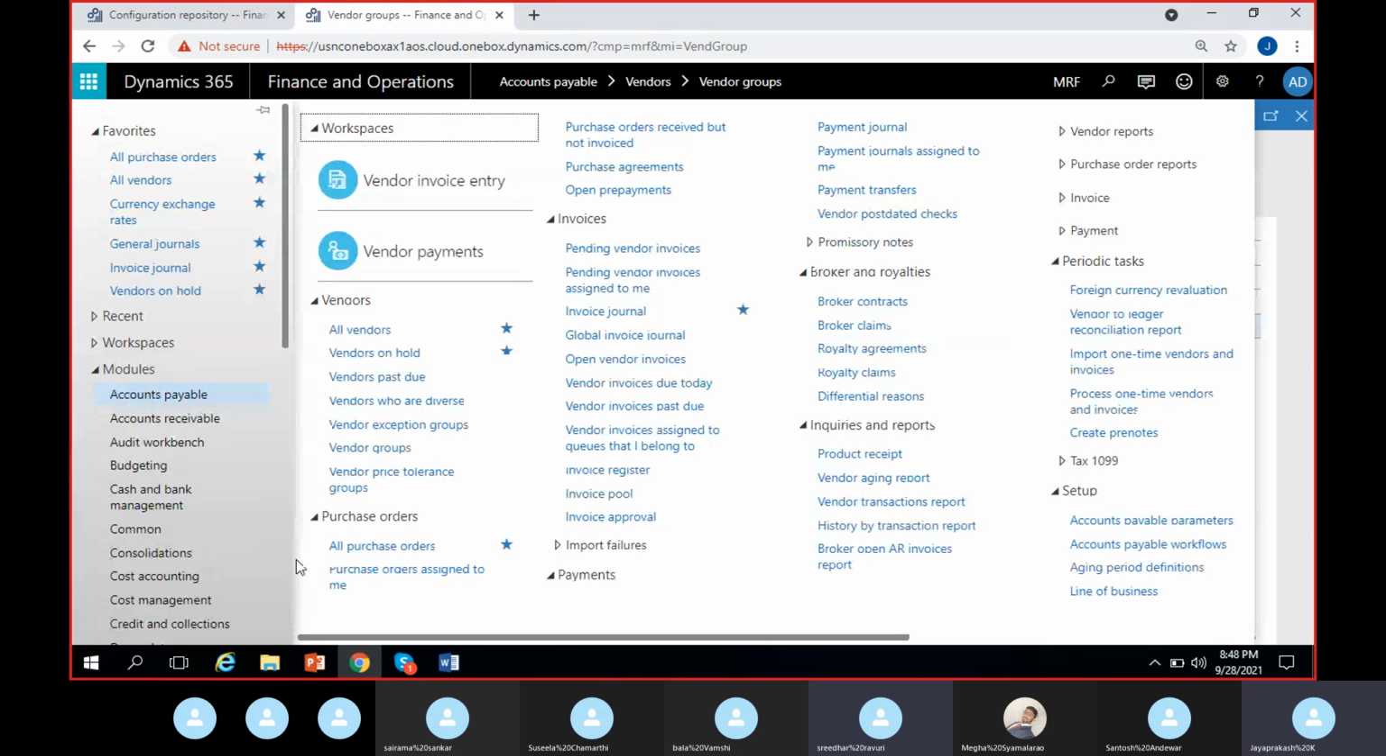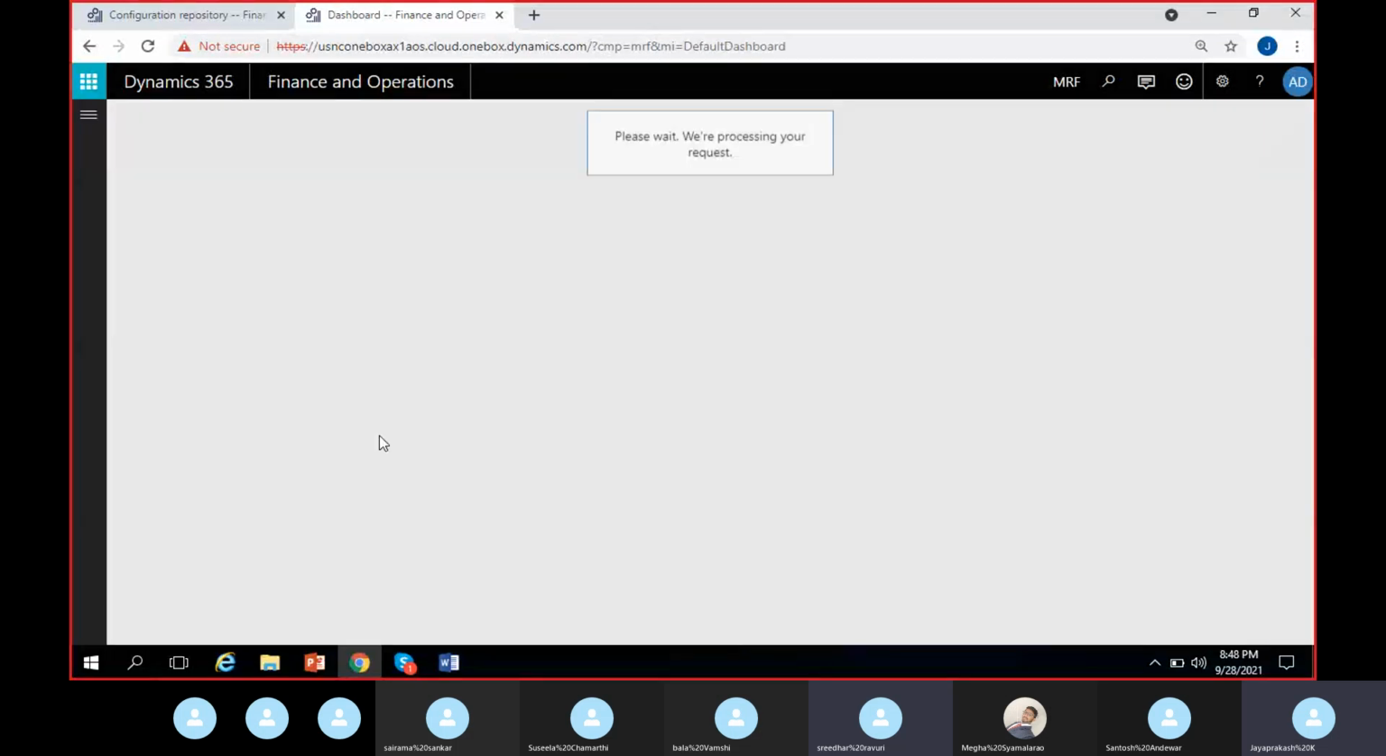So understanding vendor master is a big concept. Today we roughly create vendors. Tomorrow we'll understand more details about the different options under vendor. Okay, I'm here in accounts payable module. Vendors and all vendors is where I can create the vendors. Accounts payable, vendors and all vendors. Click on all vendors. Takes a while to load.